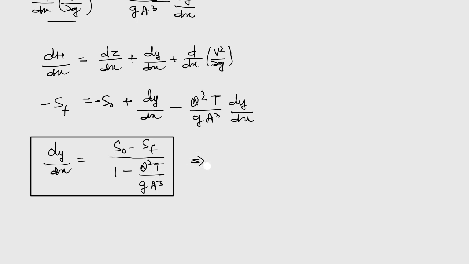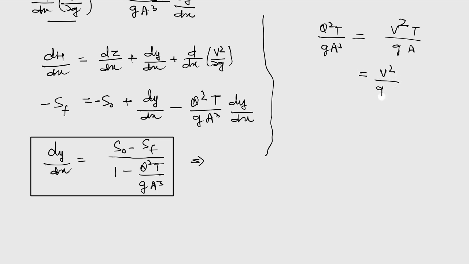And it can be written in another form. This q²T/(gA³) is nothing but the Froude number squared. For q²T/(gA³), we can write q/A as v, so v²T/(gA). That we can write as v²/g times (A/T), and if we take the square root of it, that is v/√(gA/T), and this A/T is the hydraulic depth, and this ratio we know is the Froude number. So this term here is the Froude number squared.